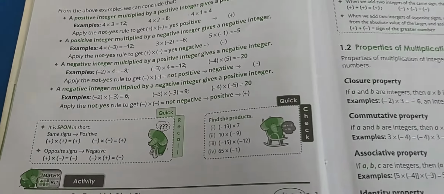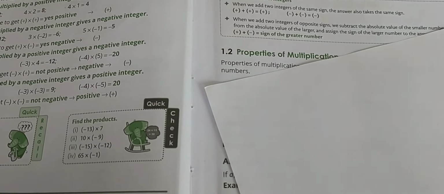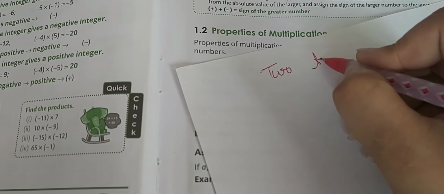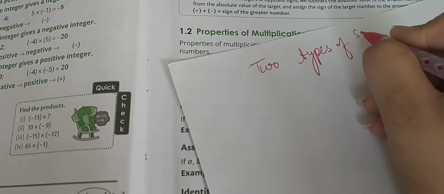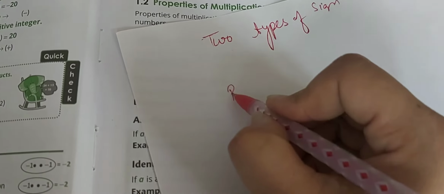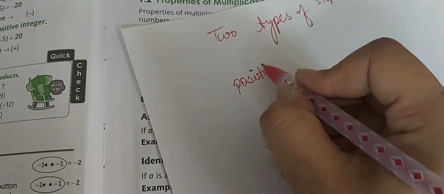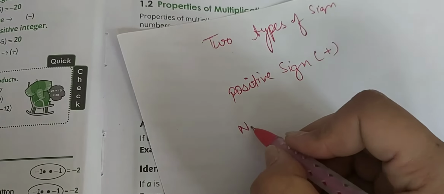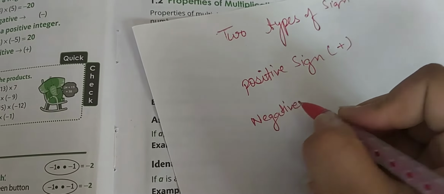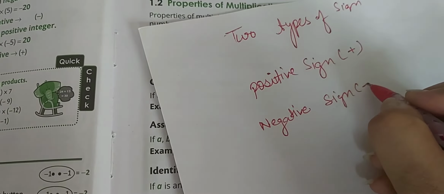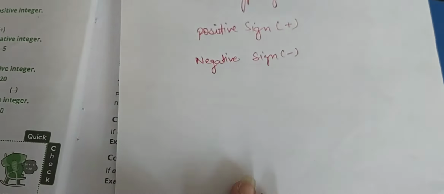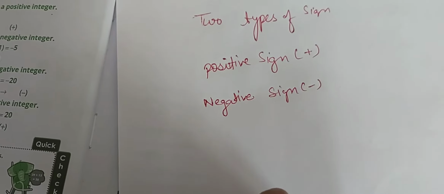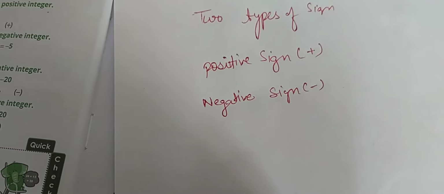We are having two types of signs. The first one is positive sign. The symbol of positive sign is plus, and the other is negative sign, and the symbol of negative sign is minus. So in this chapter we are going to study about multiplication. So we will learn how to multiply signs.